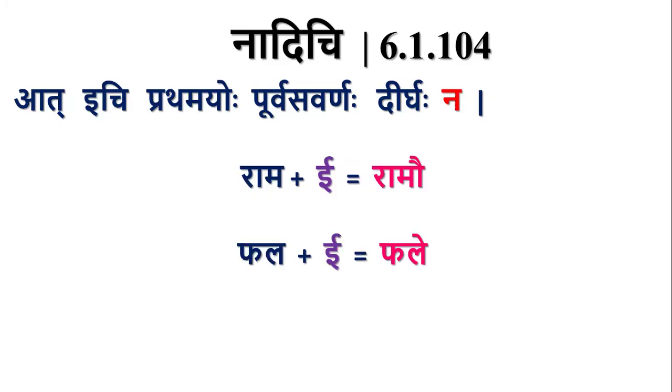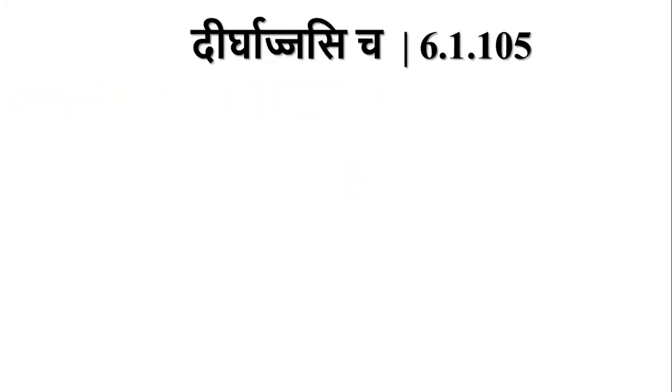Similarly, this is about nadichi. If akara is followed by a supratyaya, the prathama or dvitiya vibhakti pratyaya which starts with an ich letter, then there will not be purva savarna dirgha.